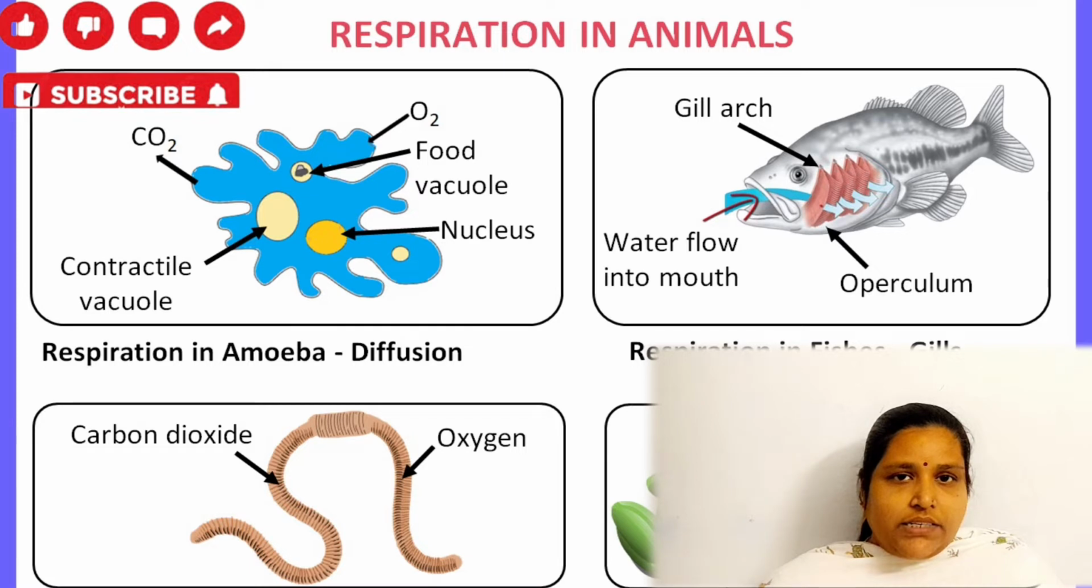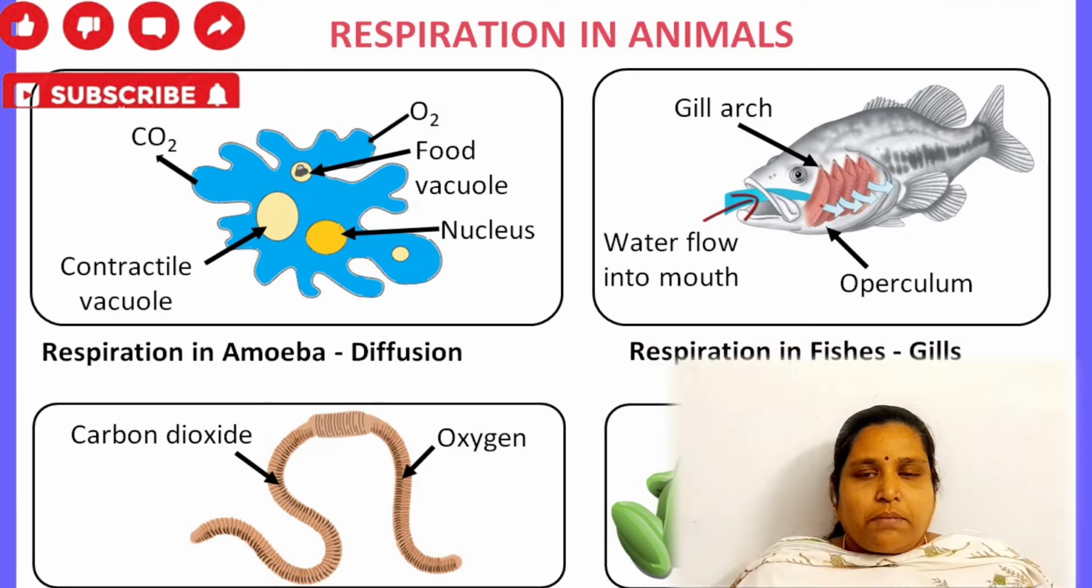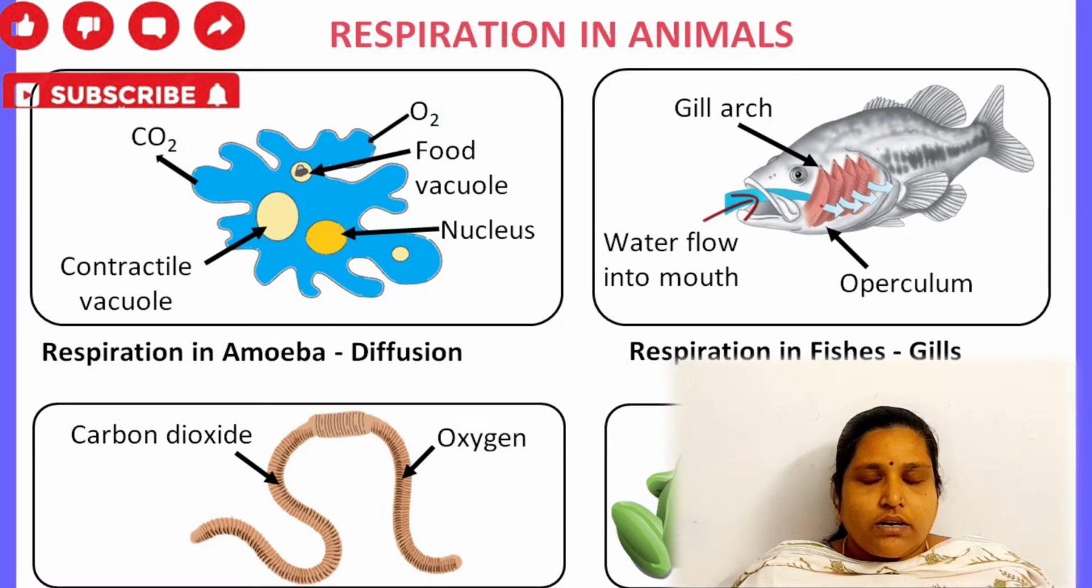Next, respiration in lower organisms. In prokaryotes, pyruvic acid molecules are oxidized to ethanol, and during this process, molasses and wheat grains are used. And respiration in lower organisms like protozoans, which are unicellular organisms.